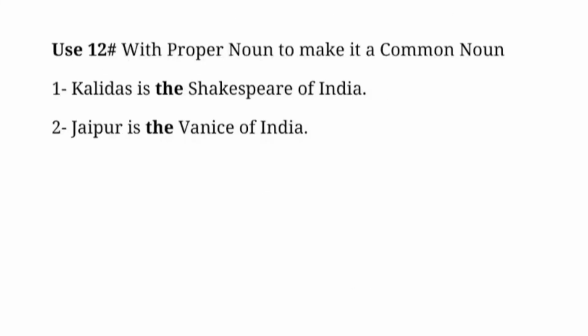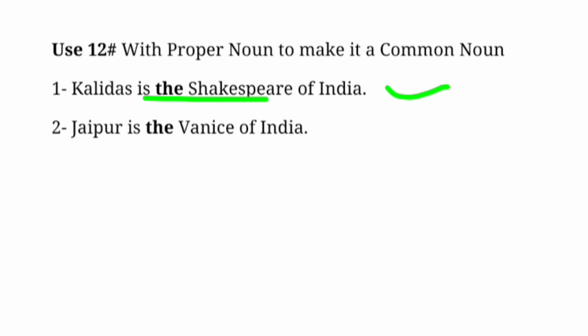Normally we use no article before a proper noun, but before some proper nouns we use it in a different way to give a tag of something or particularize them. For example, Kalidas is the Shakespeare of India. In this sentence you can say Shakespeare is a proper noun, but notice that by putting the before Shakespeare, it becomes a common noun.